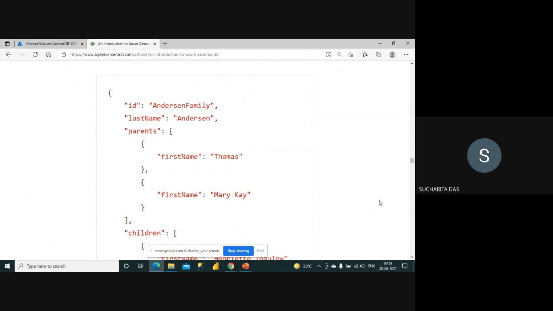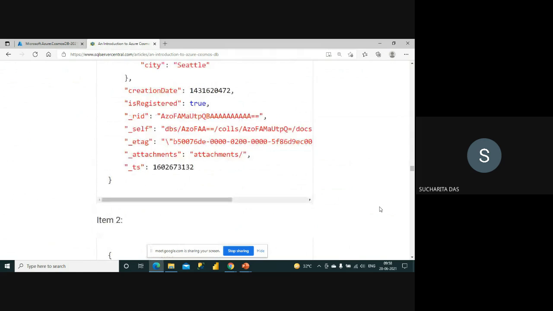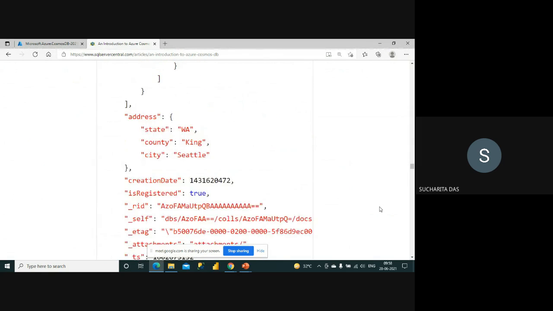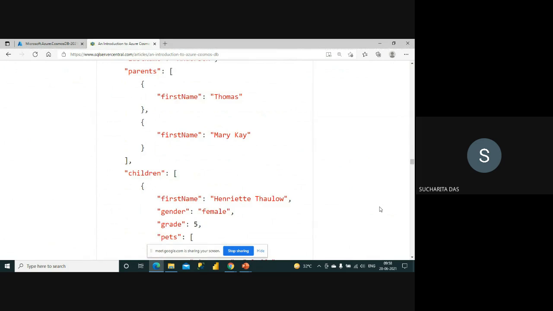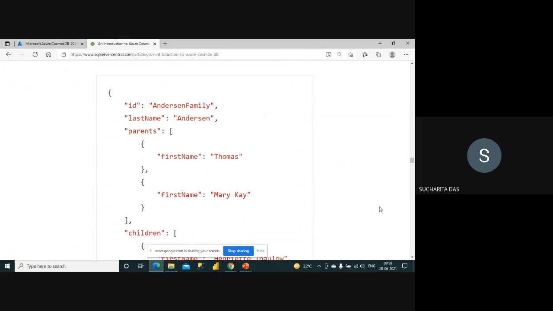If you try to follow it, there is a hierarchical structure given to the data. The file I am using here I have taken from the Microsoft site, and if you search in Google for JSON files, you will also get a lot of files. Let me tell you about the file. You can see it is starting with a curly brace. So this is the record. As I told you, an item is equivalent to a record, and these are the fields of the record. You can see id is some value. This is the id, this is the value.